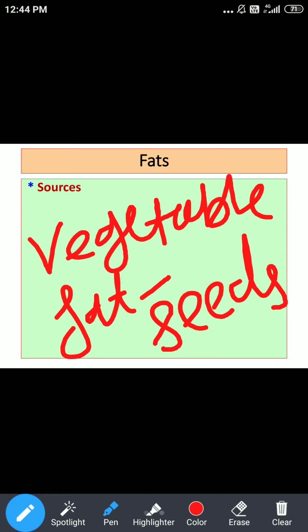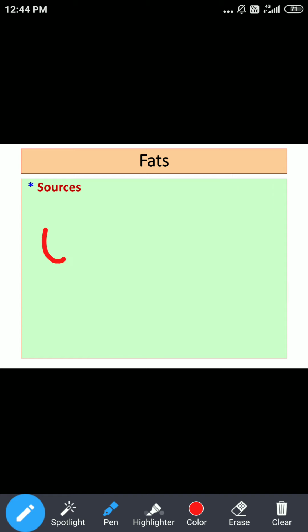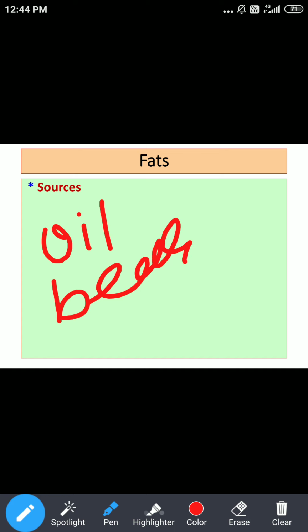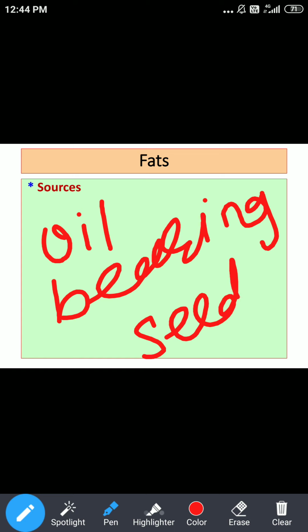We can say these are oil bearing seeds, different oil bearing seeds. So whatever plant seeds are there where fat is stored in their seeds, we can call these oil bearing seeds, and from these seeds we can get fats.